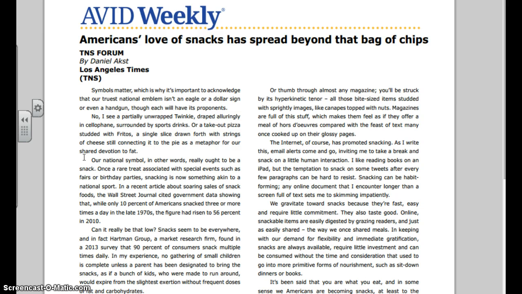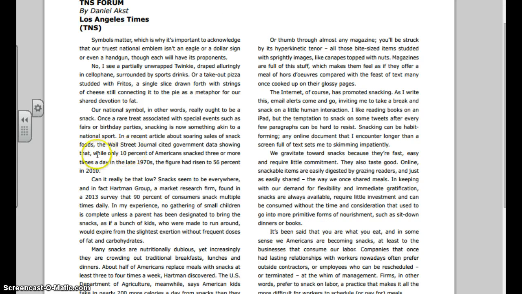"Our national symbol, in other words, really ought to be a snack. Once a rare treat associated with special events as fairs and birthday parties, snacking is now something akin to a national sport. In a recent article about soaring sales of snack foods, the Wall Street Journal cited government data showed only 10% of Americans snacked on 3 or more times a day. In the late 1970s, the figure had risen to 56%." So let's move on still, because now we have some data, we have some logos.